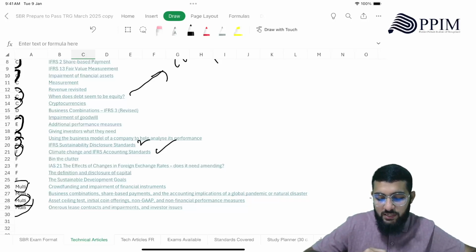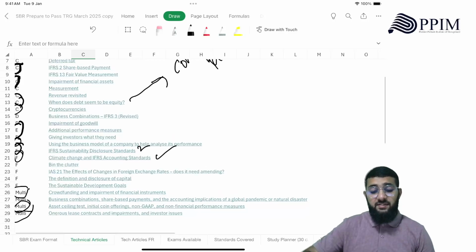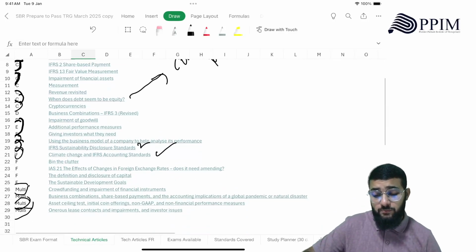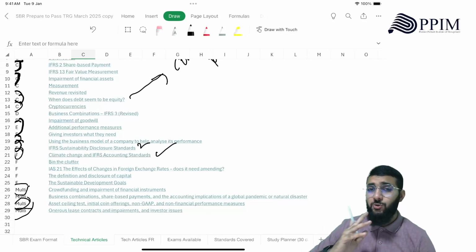Then this is very important: onerous lease contracts and impairments and investment issues. So these are technical articles. If you can read, that's good. Okay. So at this point, you don't have time to read everything.